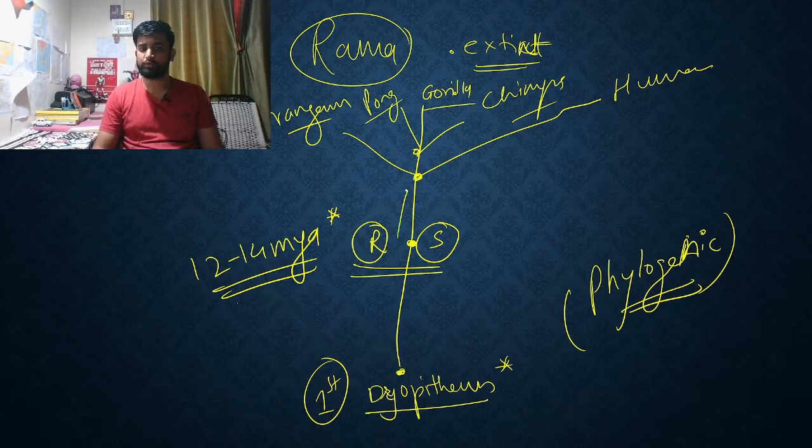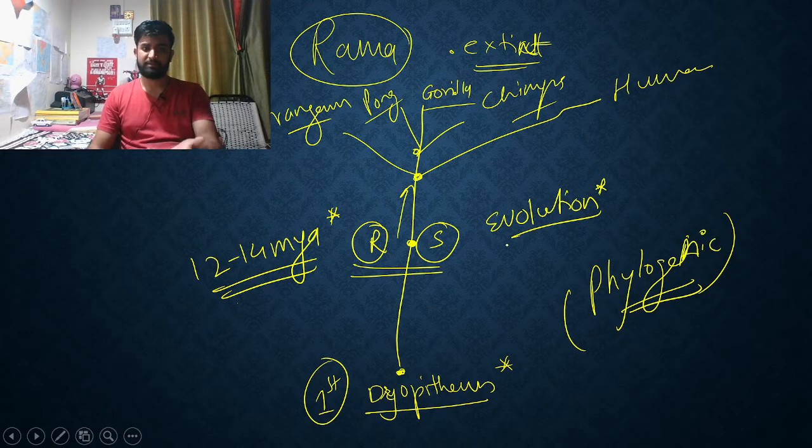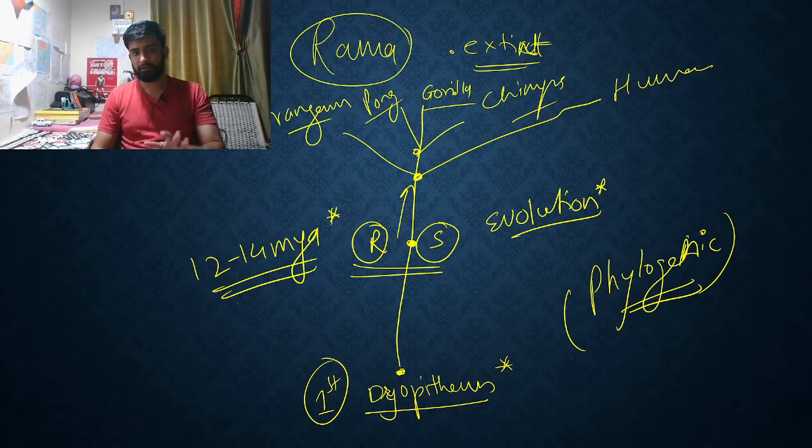In the course of evolution, we will notice that Ramapithecus and Shivapithecus are somewhere in the list of ancestry, not necessarily the ancestors of human. Basically, Ramapithecus is considered to be more of an ancestor of orangutan.